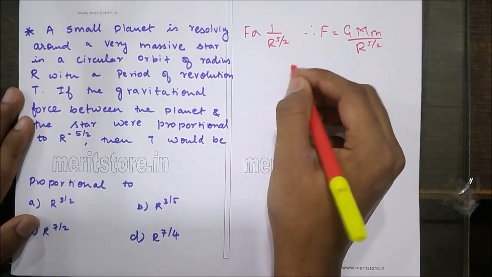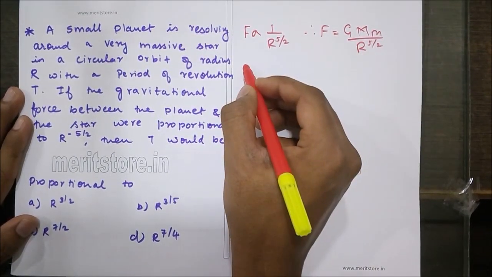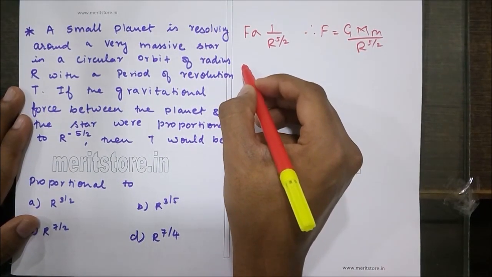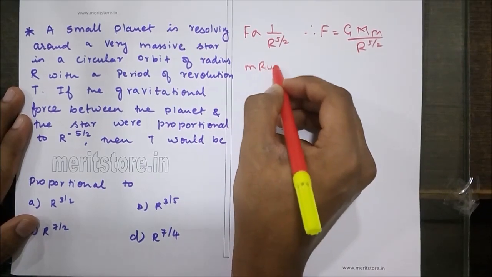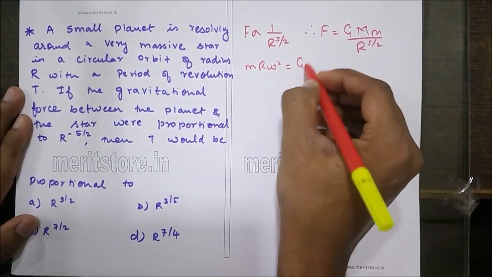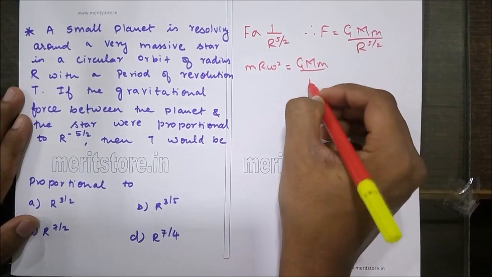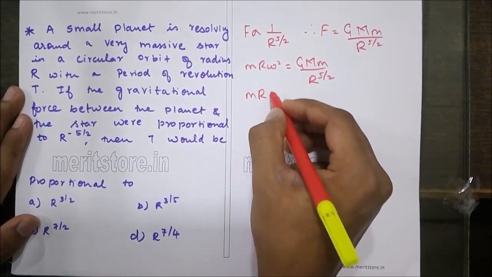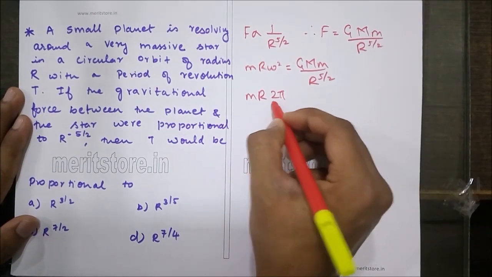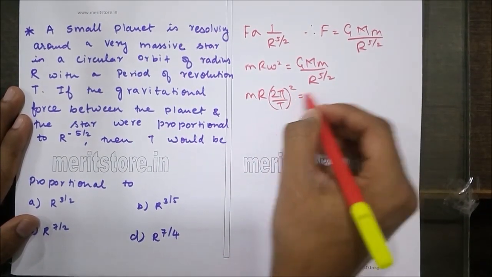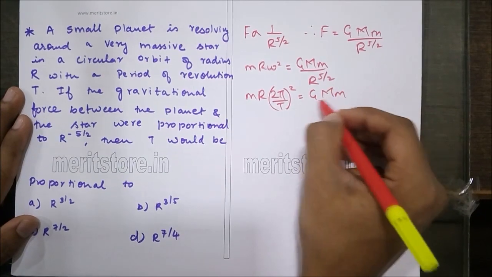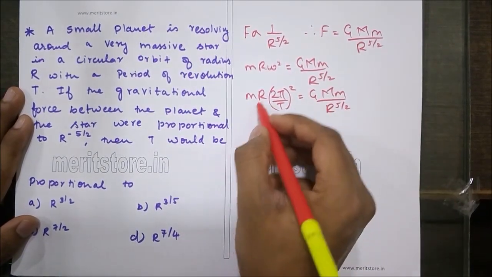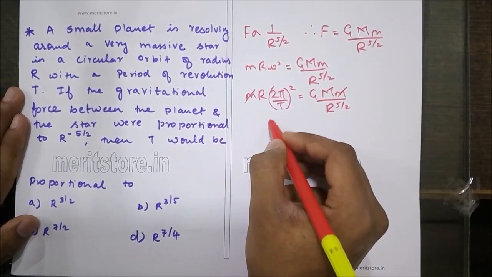Now this gravitational force is balanced by the centrifugal force, and for circular motion it is given as m r omega squared. Then omega can be written as 2 pi by T. So m r omega squared equals G M m upon r raised to 5 by 2. Now m gets cancelled.